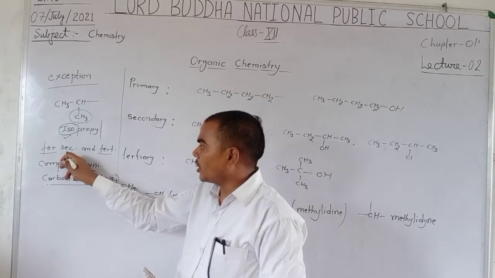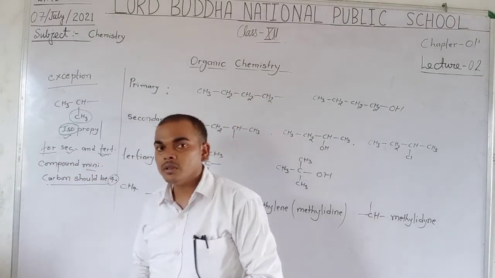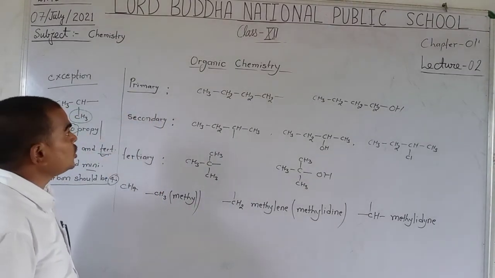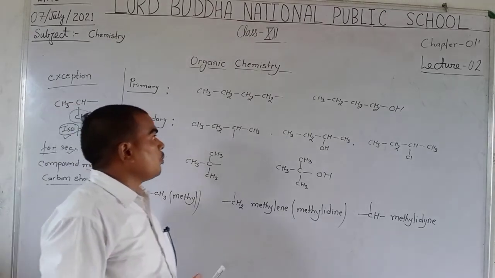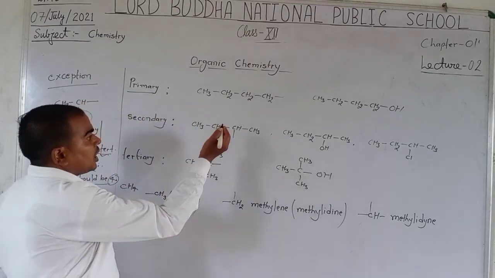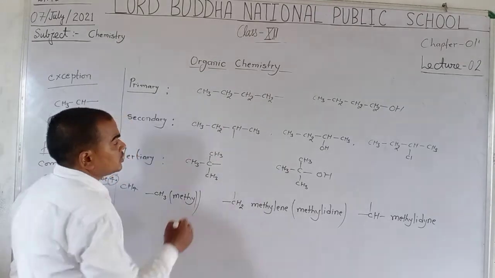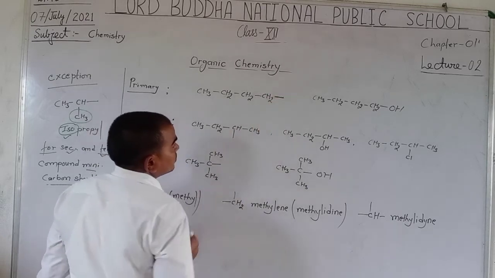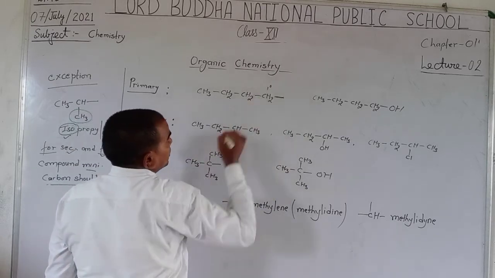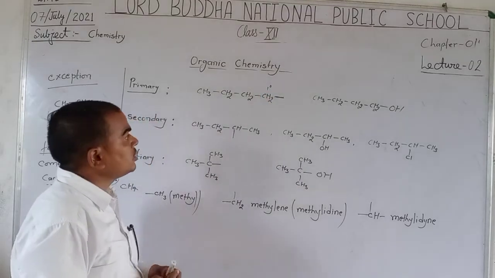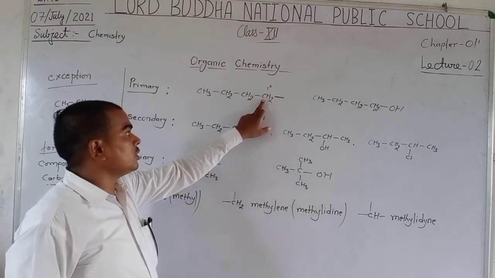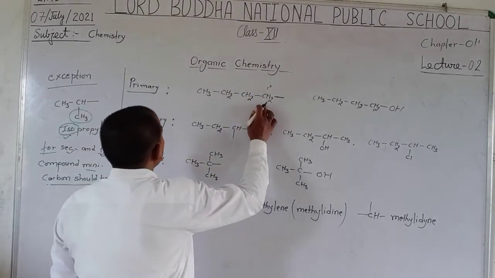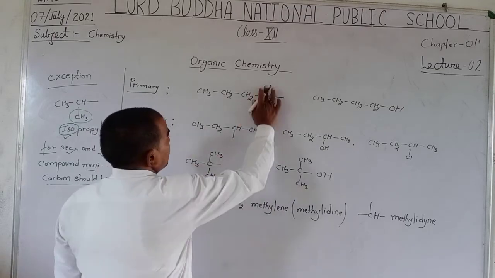What are secondary and tertiary? Observe here. The prefix primary is used when the carbon is attached with a single carbon. Here you observe that the first carbon is 1 degree, because it is attached with a single carbon, so it is known as 1 degree or primary.